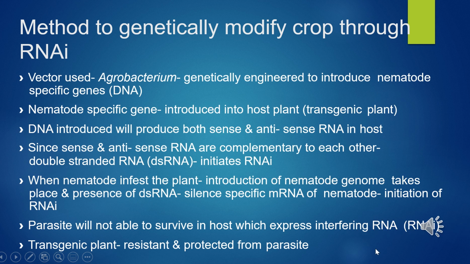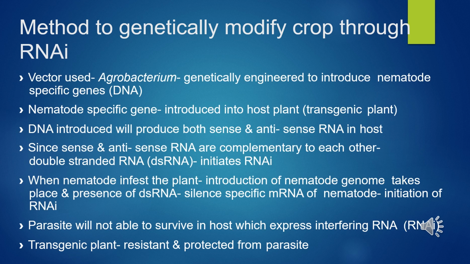Using Agrobacterium vectors, nematode-specific genes are introduced into the host plant, meaning the tobacco plant. The introduction of DNA was such that it produced both sense and antisense RNA in the host cells. These two RNAs, being complementary to each other, formed a double-stranded RNA that initiated RNA interference. When the nematode infects the plant, the nematode genome is introduced, and the presence of double-stranded RNA silences the specific messenger RNA of the nematode, and initiation of RNA interference takes place.